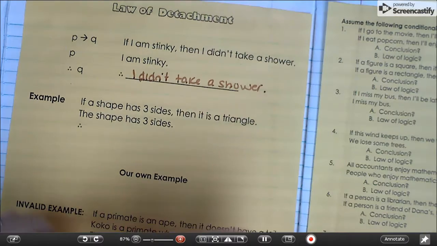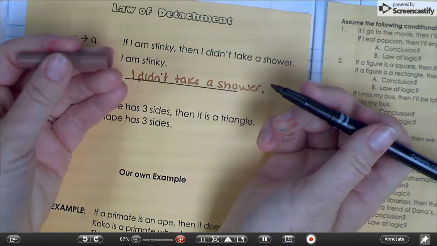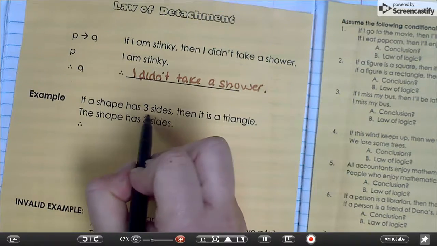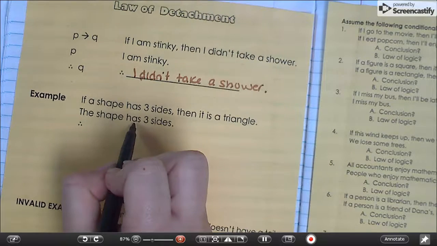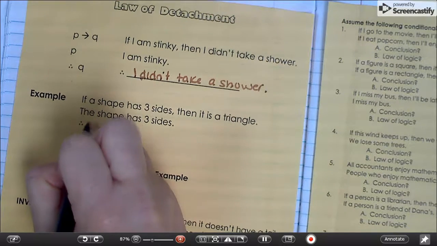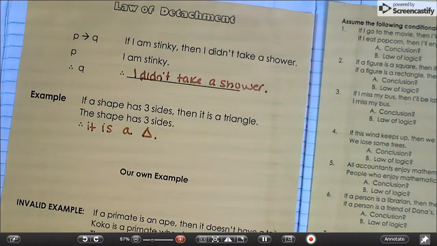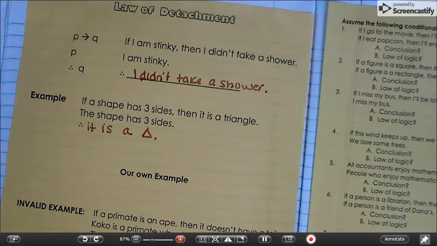You literally detach the hypothesis and the conclusion. For example, if a shape has three sides, then it is a triangle. The shape has three sides. Therefore, it is a triangle. That's it. This is the conclusion using the law of detachment.